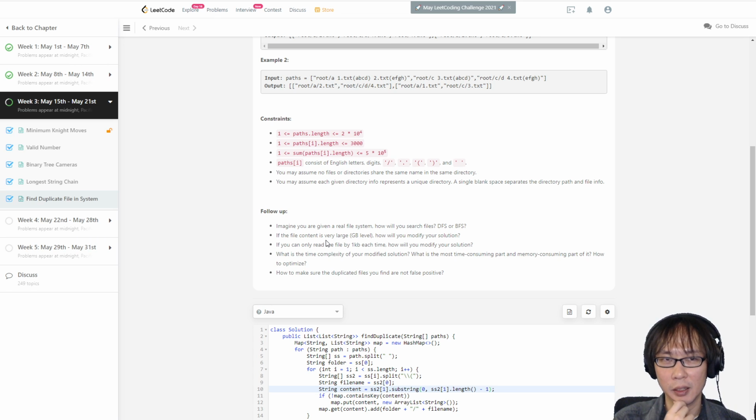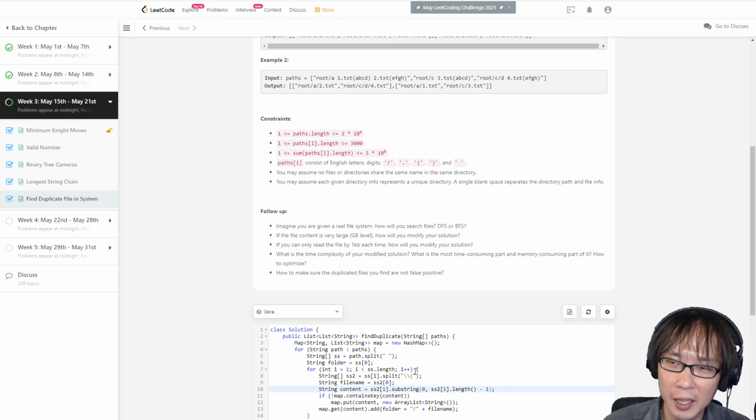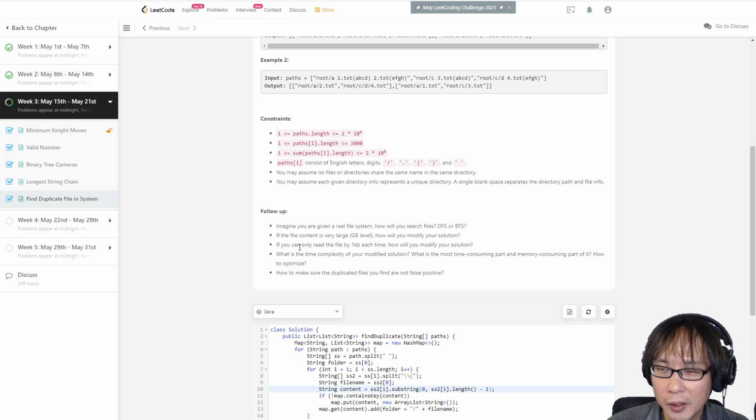Can I maybe apply any zipping file algorithm? I'm not sure about those algorithms, but I think they deal very well with text, and our string is a text, so maybe I can apply any zip file algorithm on this. I don't know, I'm not familiar with any of them, but that's how I will answer the question. I hope there will be somebody like Lee215 to answer those questions in the discussion.